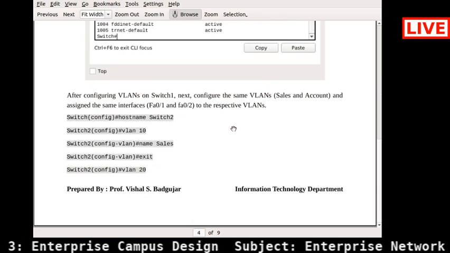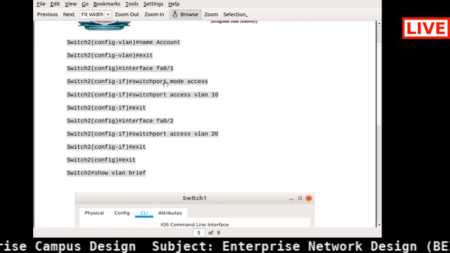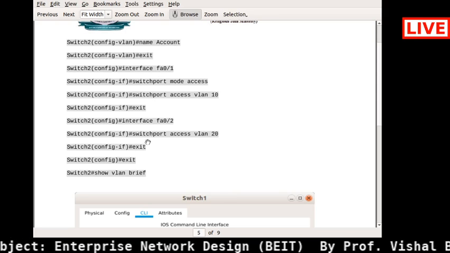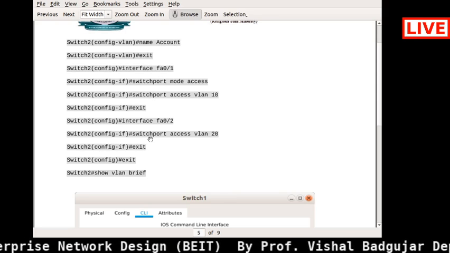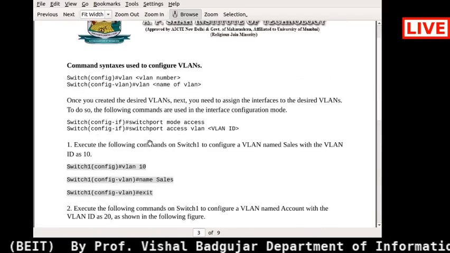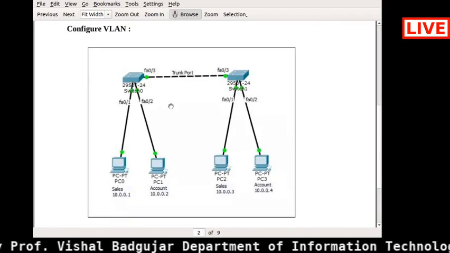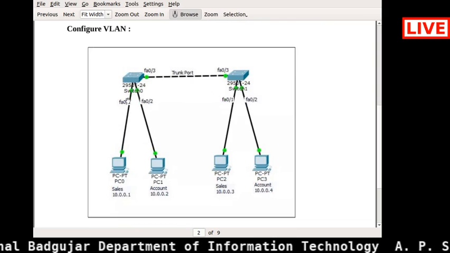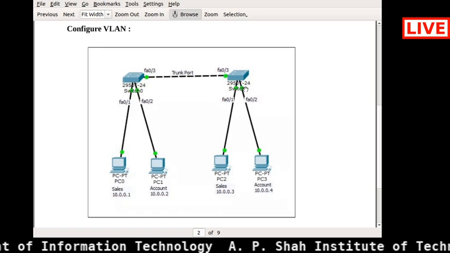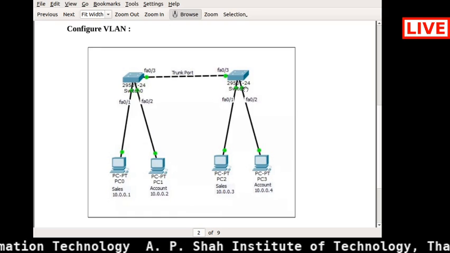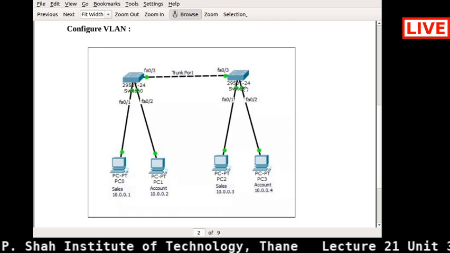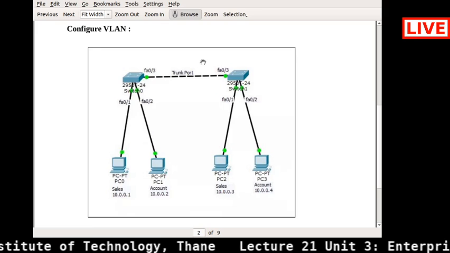The same way we need to do on switch 2 as well. Again I am giving the name as accounts, and all the same things you need to apply on your switch 2. But now in this topology, our first switch is configured with my VLAN, and the second switch is also configured with my VLAN. But what you need to do is send traffic from one switch to another switch.